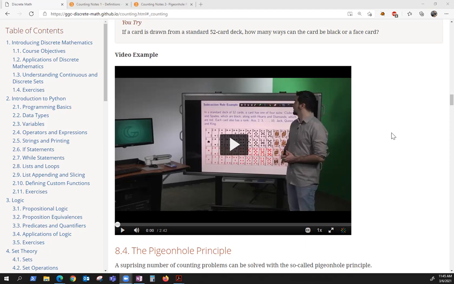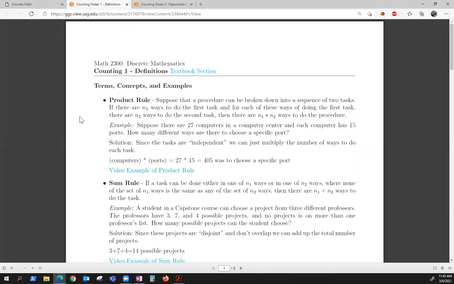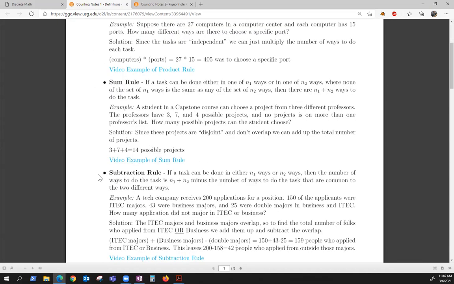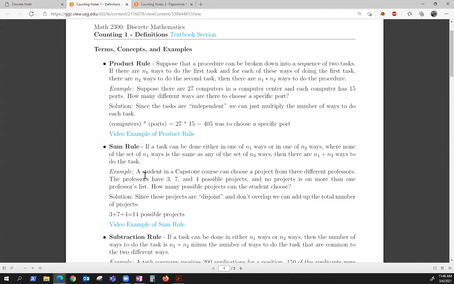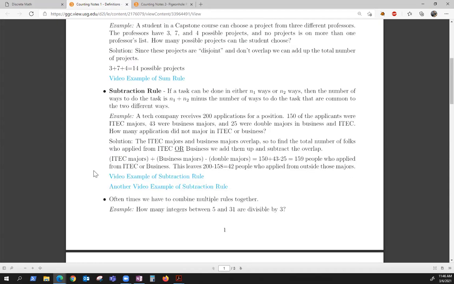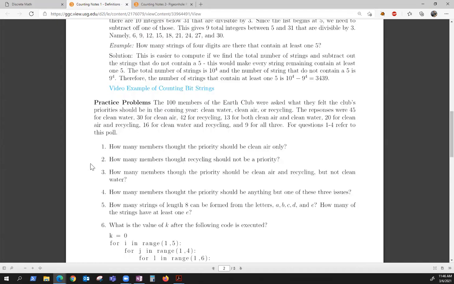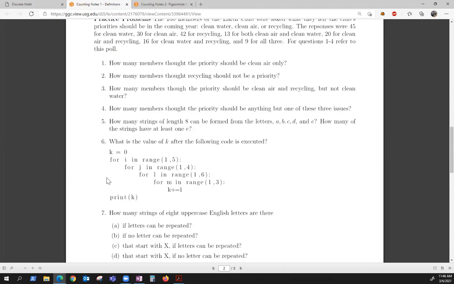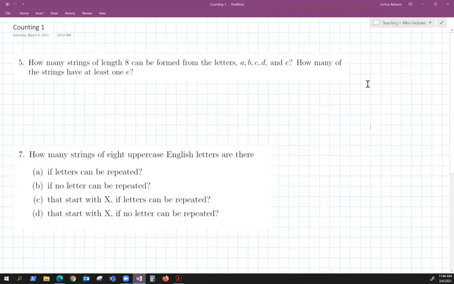But that's what I wanted to say as far as the lecture material on the sum rule, the addition rule, and the subtraction rule. Now, in the notes, this is going to be a case where you watch the videos, okay? Because there are lots more examples. So, this is summing up the product rule, the sum rule, the subtraction rule, but please watch these videos that are embedded. Some of them are the ones embedded in the book, but there are some new ones in here too. And then try these examples. All right. I did pick a few examples that I wanted to work on.